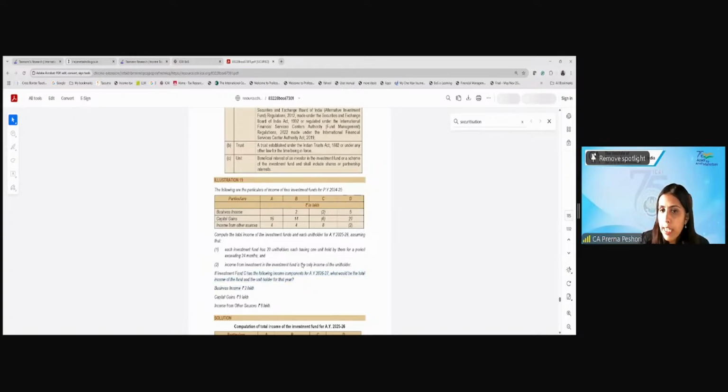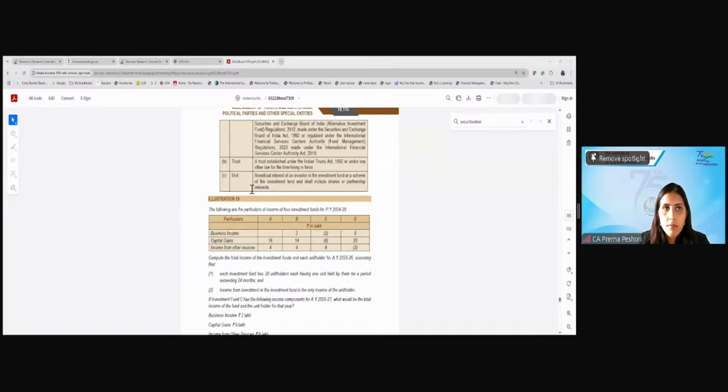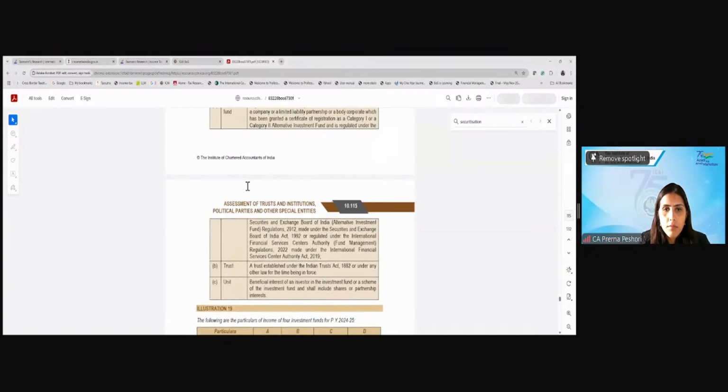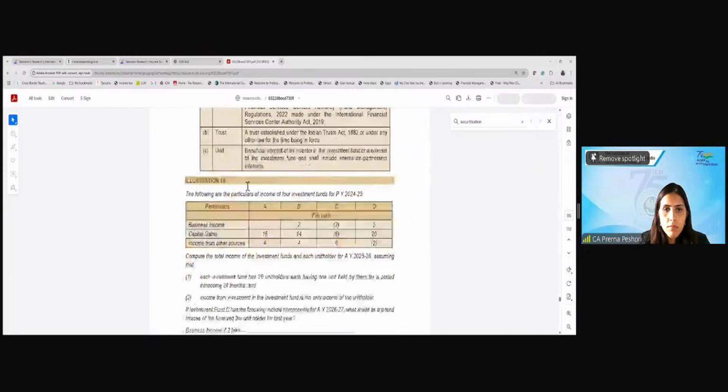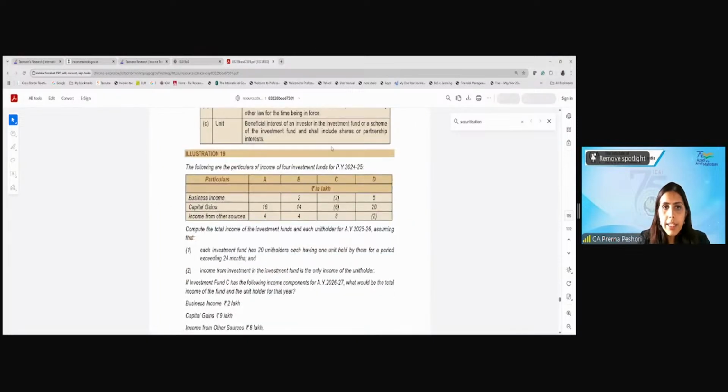So this is the next part of the question. The first part is this. So first tell me about AIF A, which is there. Yes, first tell me about AIF A. What would be its taxability?